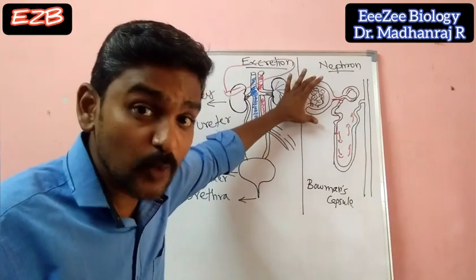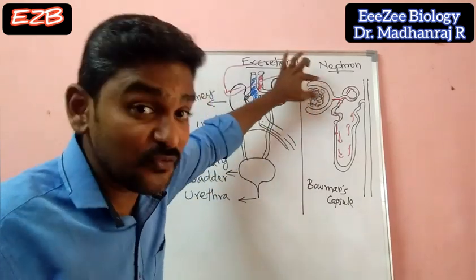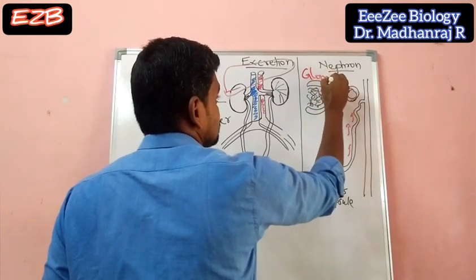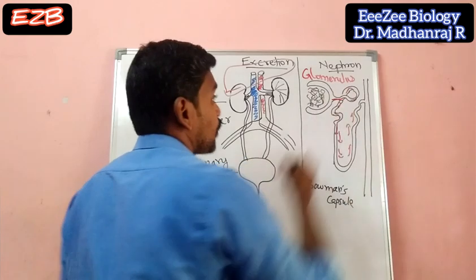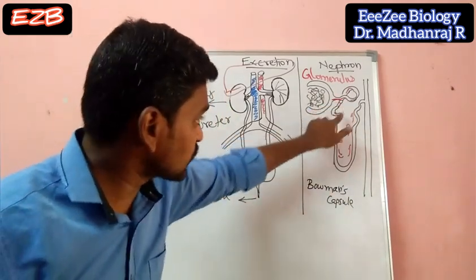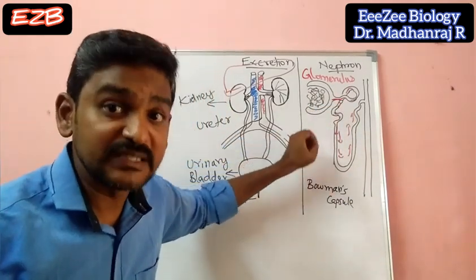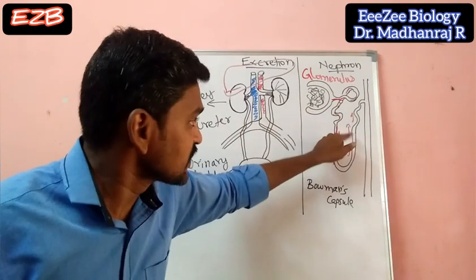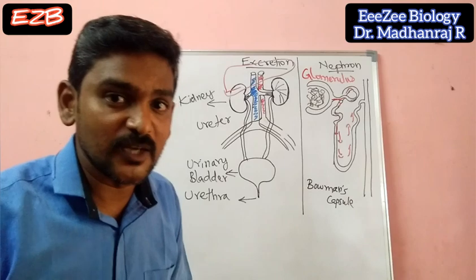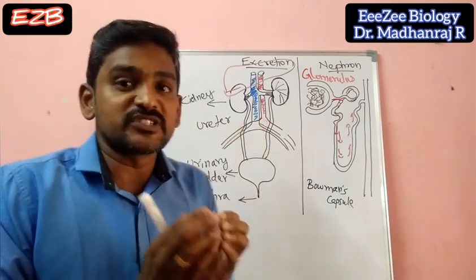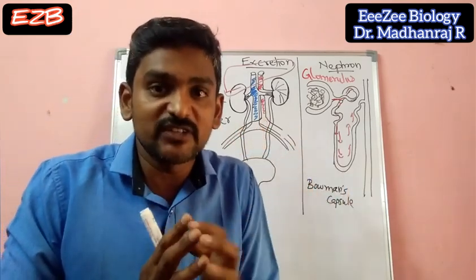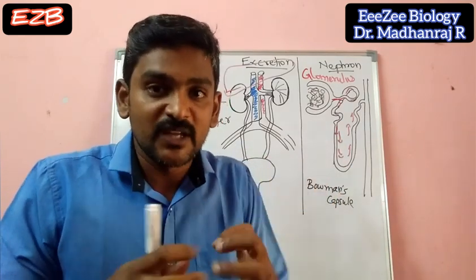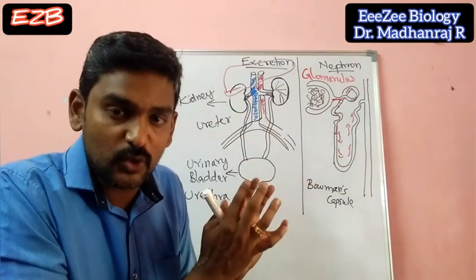This is called Bowman's capsule and this tuft of capillaries is called glomerulus. This one is called proximal convoluted tubule, distal convoluted tubule, and this is called loop of Henle, and this is called collecting duct. The detailed structure you will be studying when you go for higher studies. In 11th grade you will study the detailed structure of the nephron and how the absorptions take place, whereas in 10th grade just the outline structure has been given.